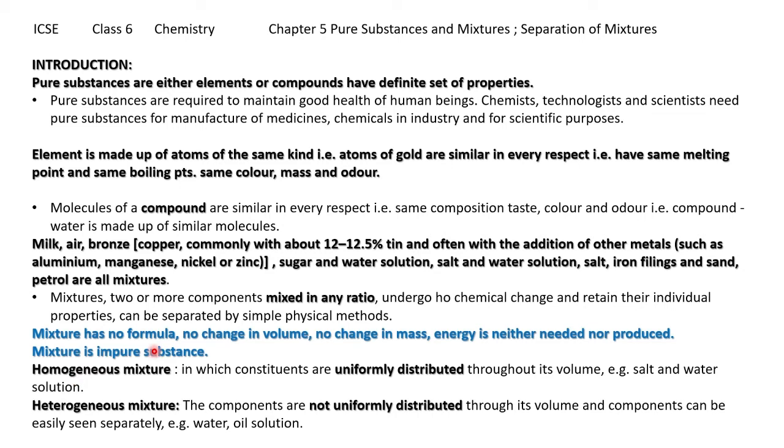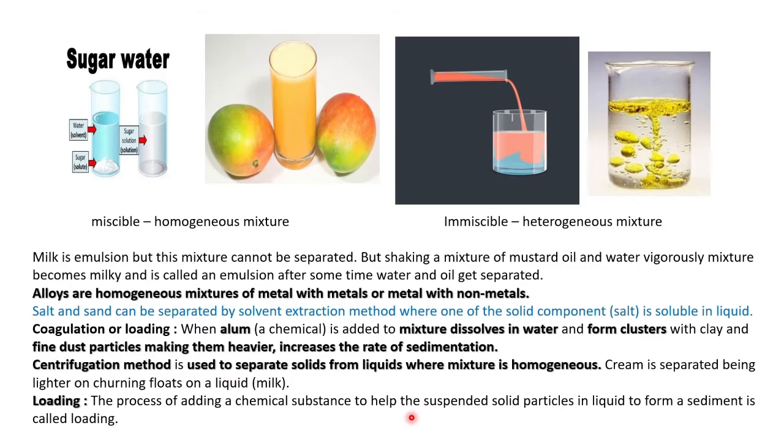Then when we talk about mixtures, we should know homogeneous mixture and heterogeneous mixture. Homogeneous mixture means uniformly distributed. If we add one spoon of sugar to one glass of water, it will be uniformly distributed, and throughout we can see only one layer. It is known as a homogeneous mixture. Heterogeneous is not uniformly distributed, for example, water and oil solution. For example, water and sugar solute is miscible.